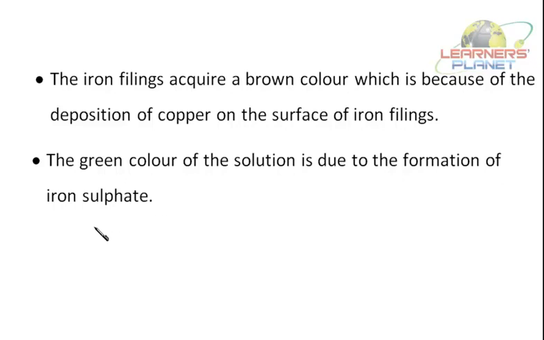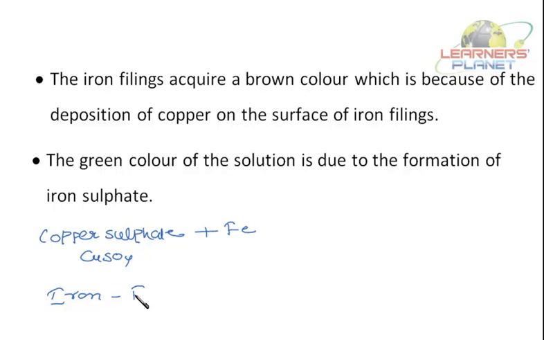So, copper sulfate, what is the formula? CuSO4 reacts with iron filings. What is the Latin name of iron? It's ferrum. What is its symbol? Fe.